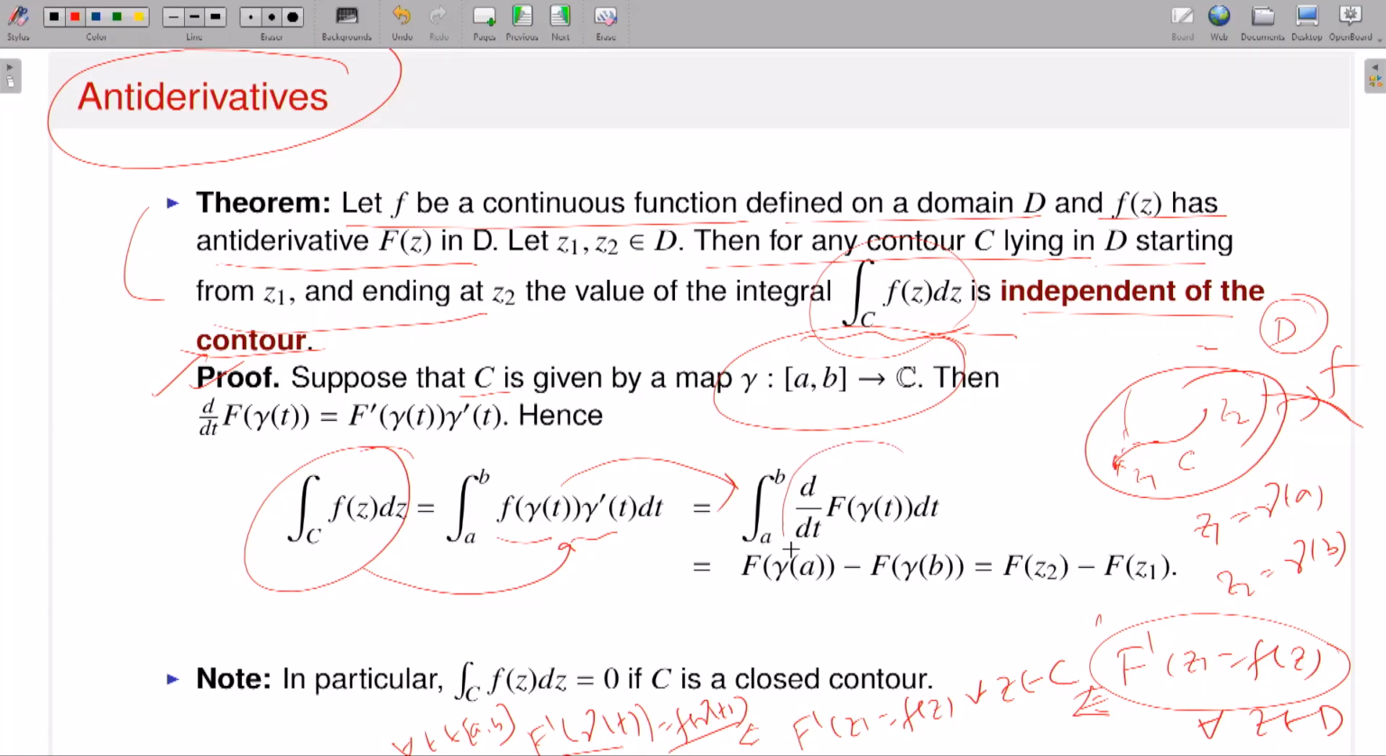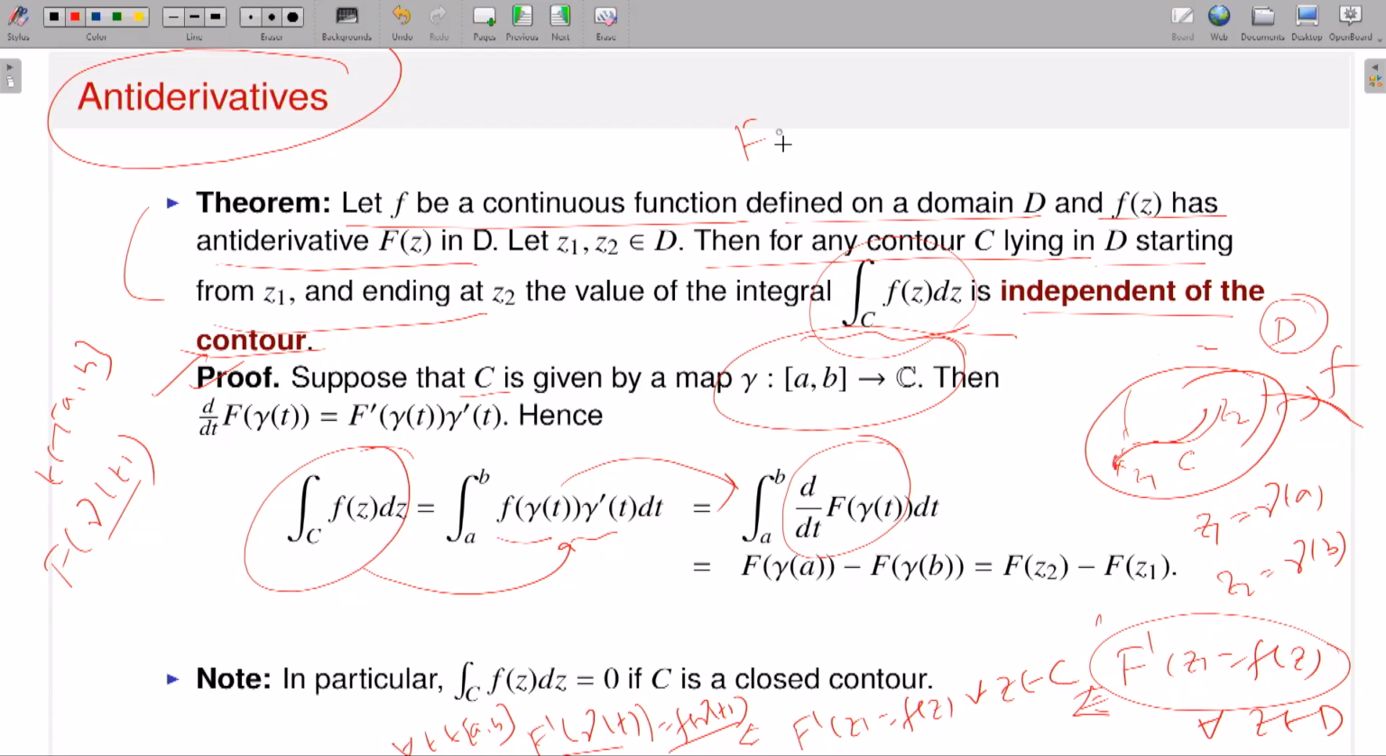Now consider this object. If I consider capital F of gamma t, this will make sense. This is a very nice function because it is a composition of two functions, capital F composed with gamma. If t runs over the closed interval a to b, my gamma of t runs over my contour C, and capital F is defined. What is my capital F?